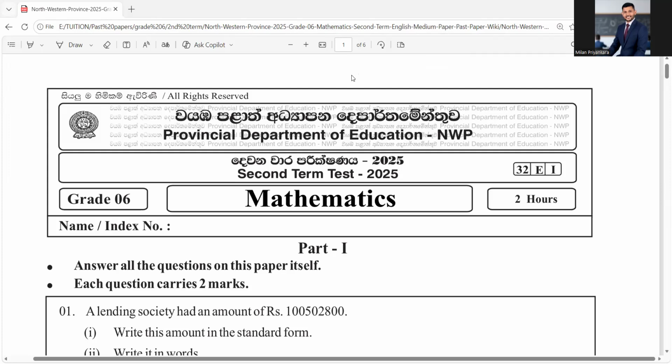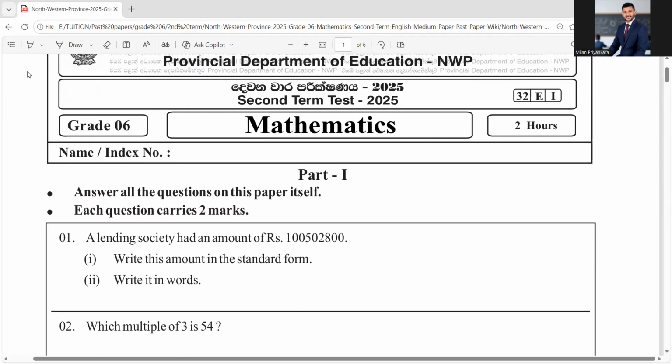term test, which is the second term test. I hope you are preparing for that, right? And mathematics is the most important one, I mean, in this kind of context. So I hope you get good marks, right? And here I'm trying to give my support to you so that you get the excellent results.